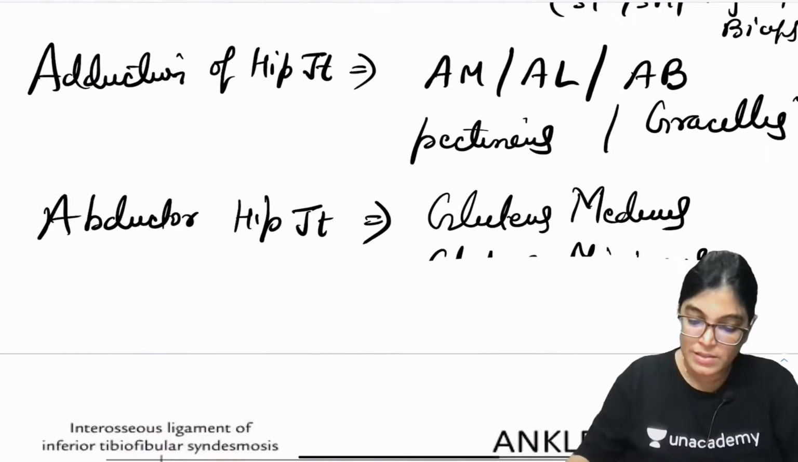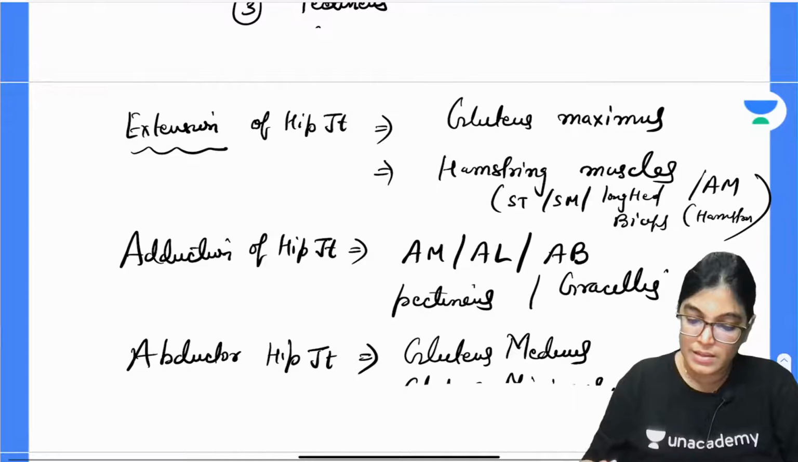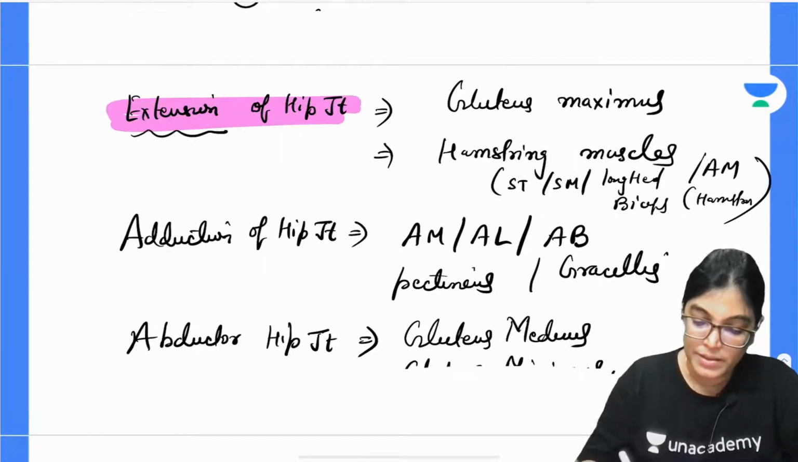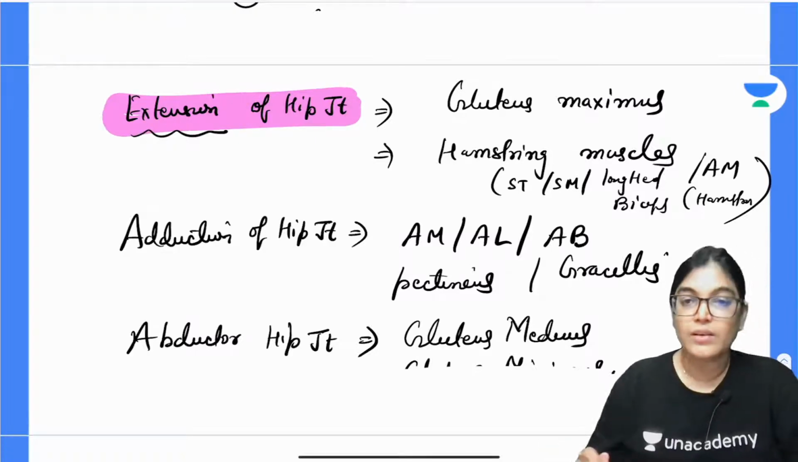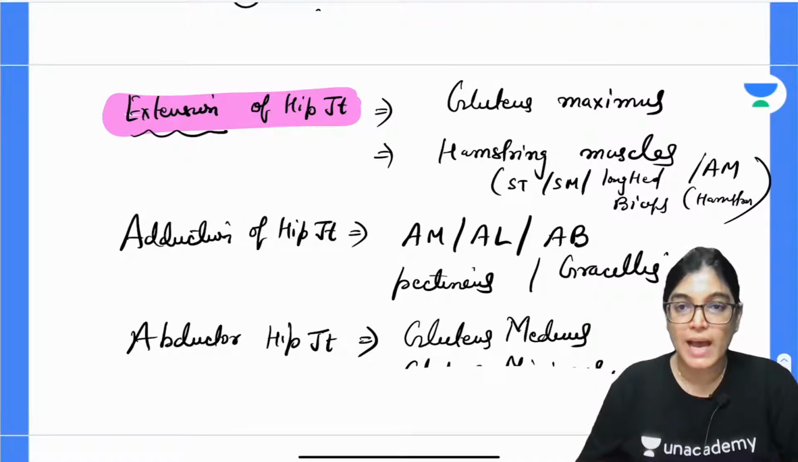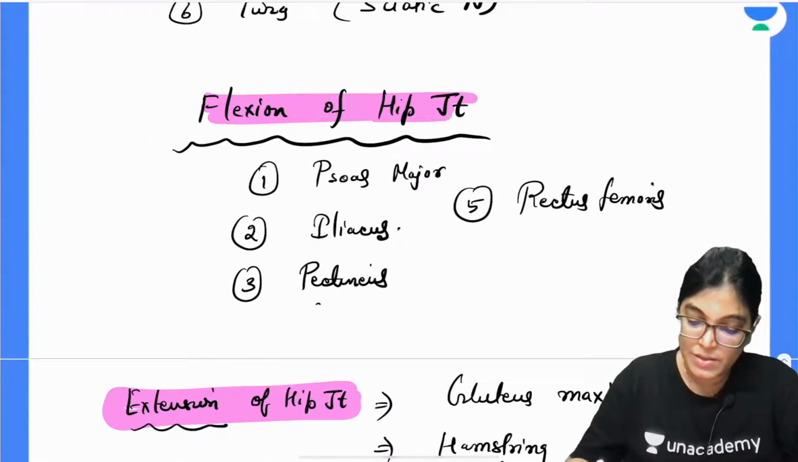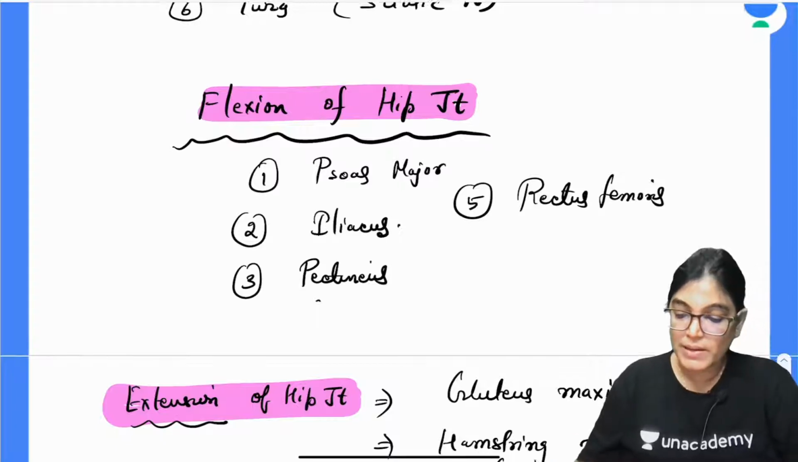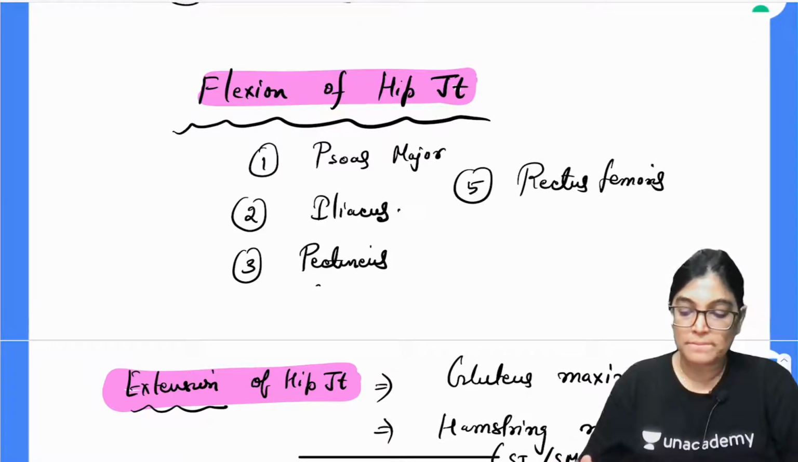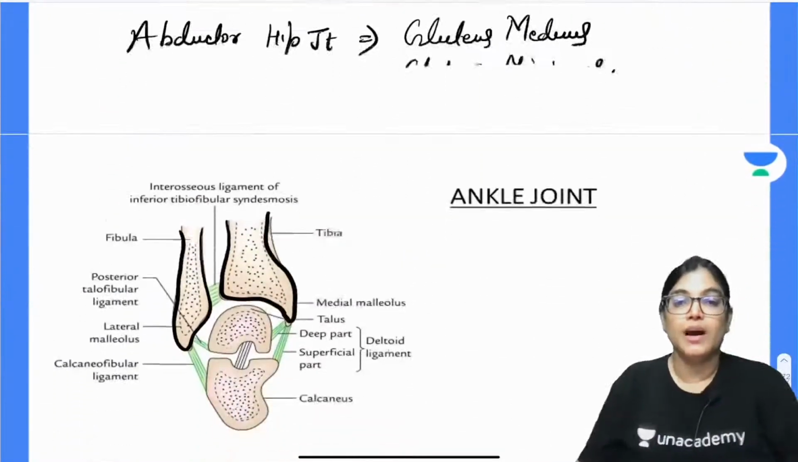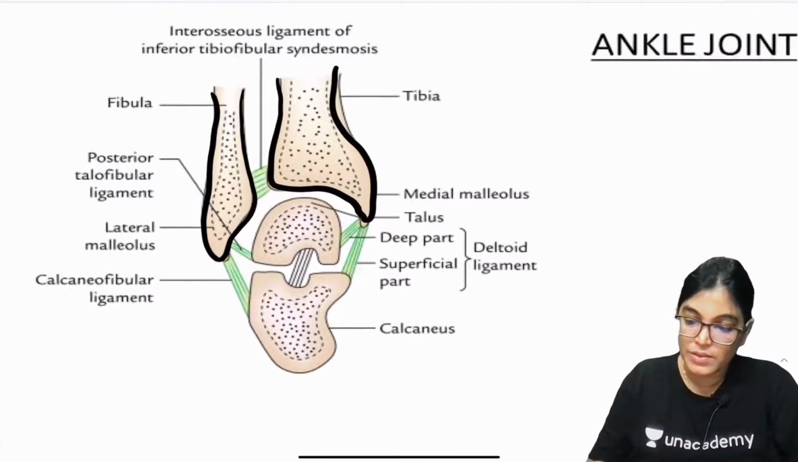Okay, list of extensors. See here. These are the extensors of the hip joint: gluteus maximus and hamstring muscles. Hamstring muscles meaning semitendinosus, semimembranosus, long head of biceps and adductor magnus. And this is the list of muscles causing flexion of hip joint: psoas major, pectineus, iliacus, rectus femoris. Okay, now, I was here.